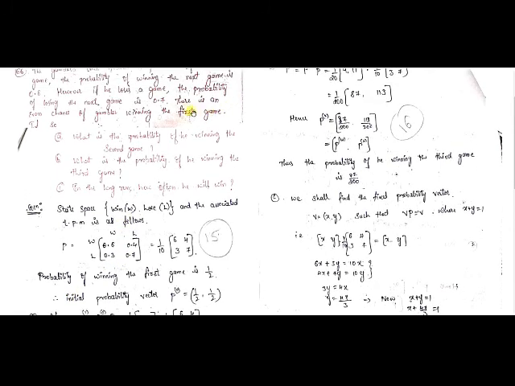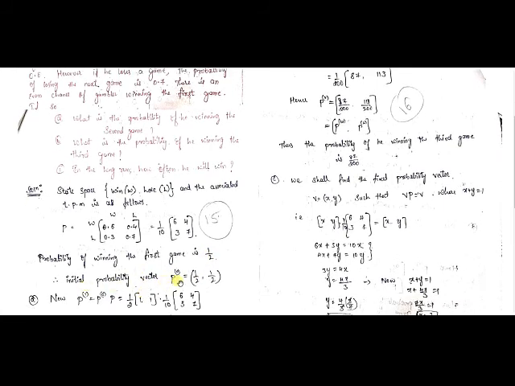Okay, now what we have to find? One more data they have given here. There is an equal chance, or even chance, of the gambler winning the first game. Even chance means he can win or he can lose. If he wins, then the probability is 1 by 2, that is 0.5. If he loses, then the probability is again 0.5, isn't it? So the initial probability vector is taken as 0.5 and 0.5, that is 1 by 2 comma 1 by 2.